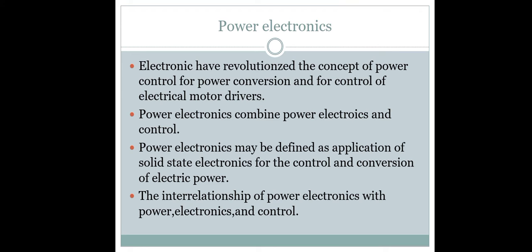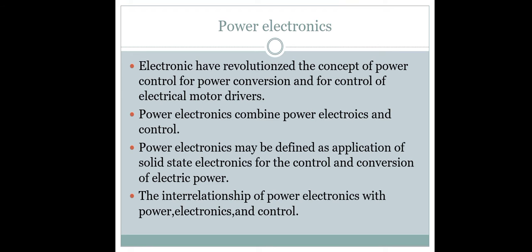Modern power electronics equipment uses two things. First is the power semiconductor, which can be regarded as the muscle, and second is the microelectronics, which has the power and intelligence of the brain in these systems.